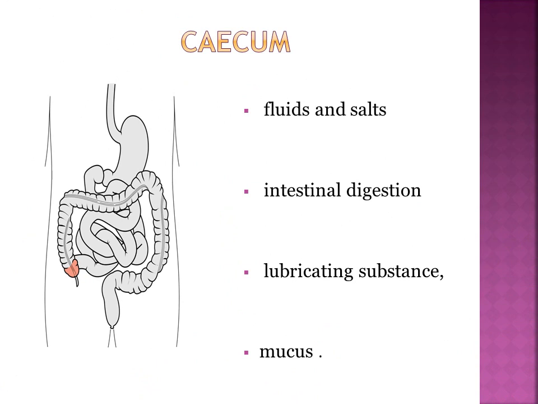Now we have the first part of the large intestine, which is cecum. The main functions of cecum are to absorb fluids and salts which remain after intestinal digestion and absorption, and to mix its contents with a lubricating substance called mucus.